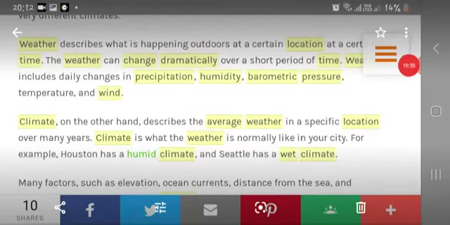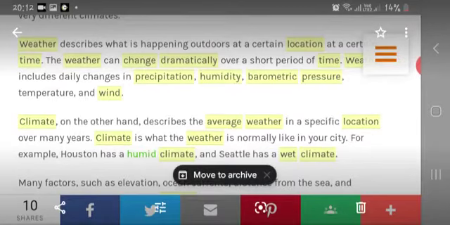Then coming to give reasons, the weather and climate in different regions vary. So there is no answer in the book. This is the answer, the right answer I am giving. You have to start with: the weather and climate in different regions vary because weather describes what is happening outdoors at a certain location and at a certain time. The weather can change dramatically over a short period of time.